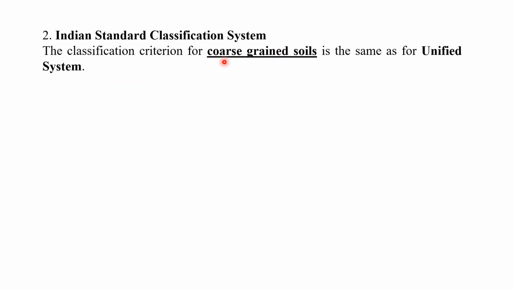That means the chart we just discussed in the previous slides for the USCS, the Unified Soil Classification System, can be used for the Indian Standard Classification System as far as the coarse grain soil is concerned.